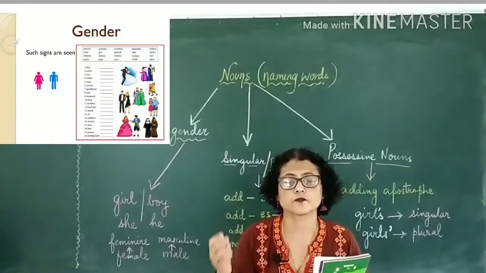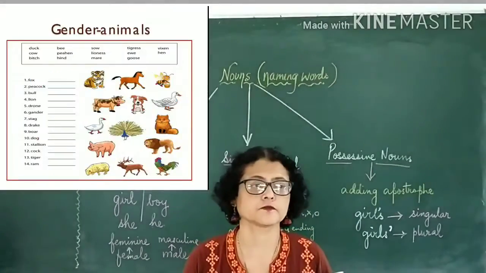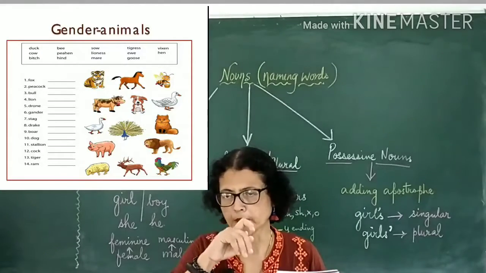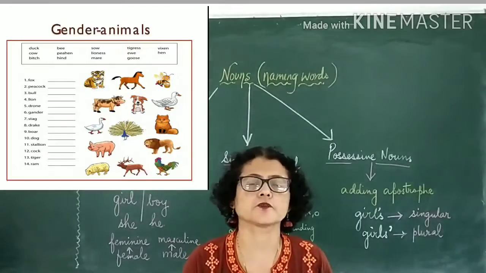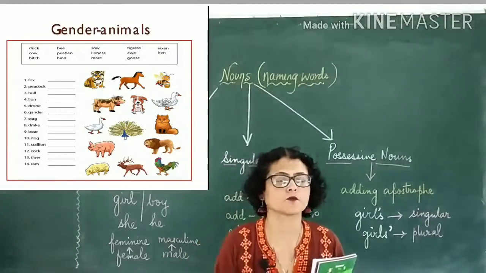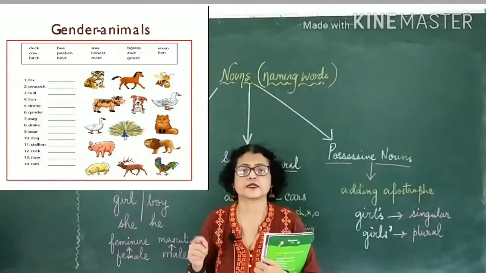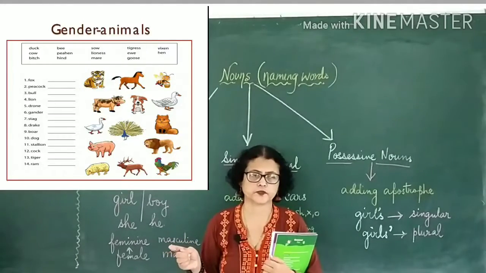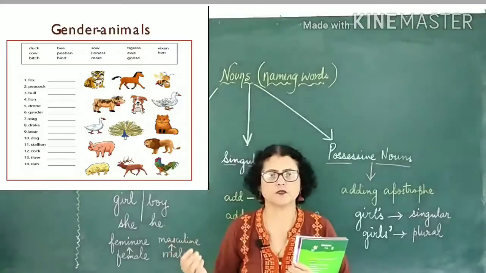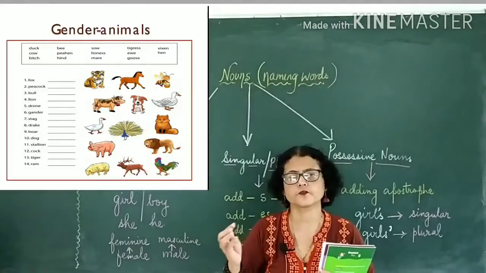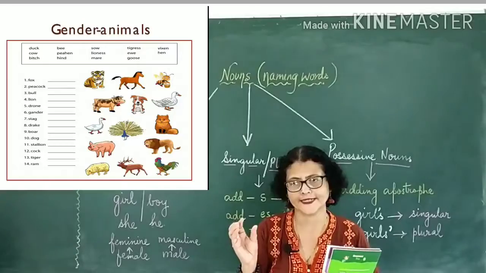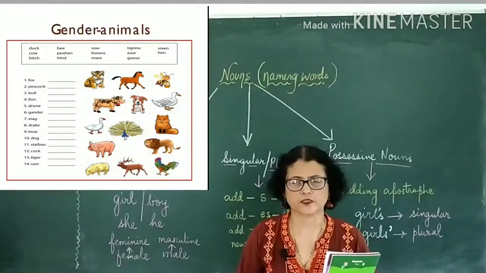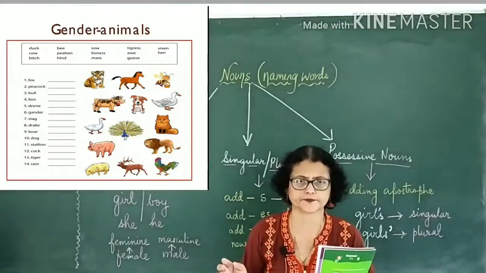Right? But you have genders in animals also. Right? So there also you have deer, you have a doe, you have a buck, you have a doe, you have a lion, lioness, tiger, tigress. Yes? So there's a whole lot of male, female nouns with particular names. Now in all your grammar books, if you search on the net, you will see these long lists.